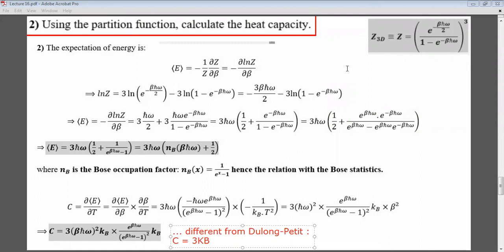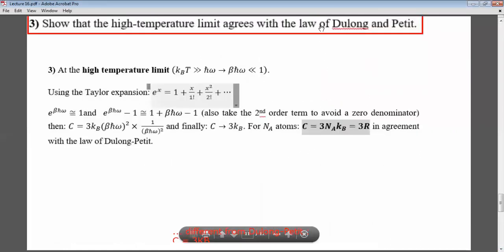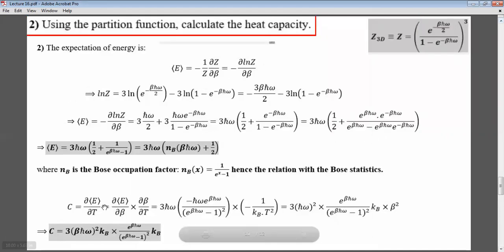Okay, now we need to get the high temperature limit. So this is my equation. The high temperature limit means what?